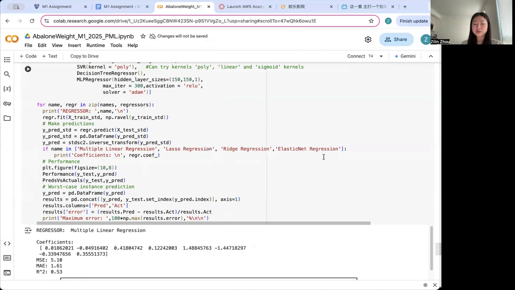Decision tree regression was used to capture nonlinear relationships, but this model was prone to overfitting when trained on complex data. Random forest regression, an ensemble method that builds multiple decision trees and averages their predictions, was evaluated to improve robustness and reduce variance.